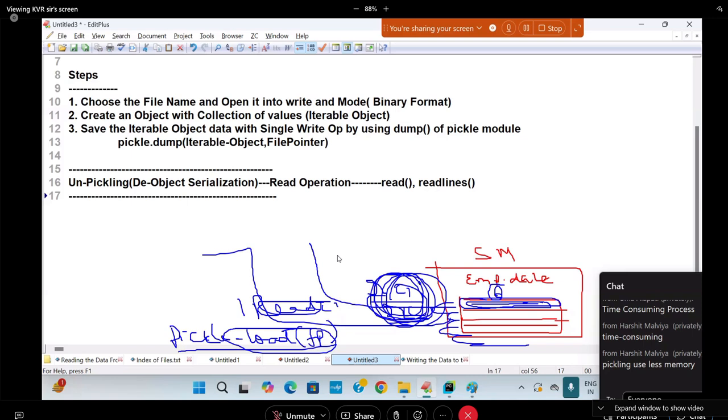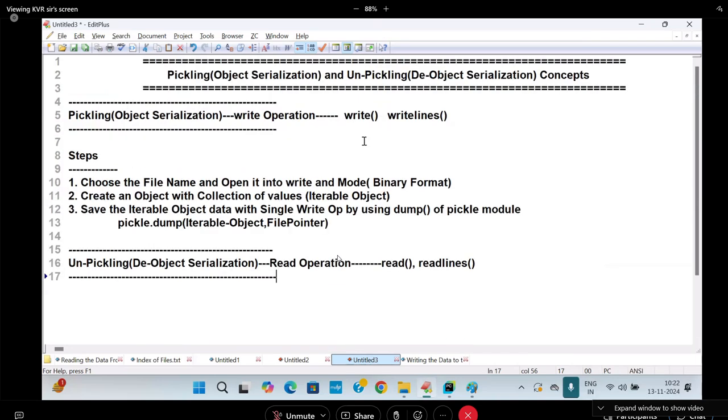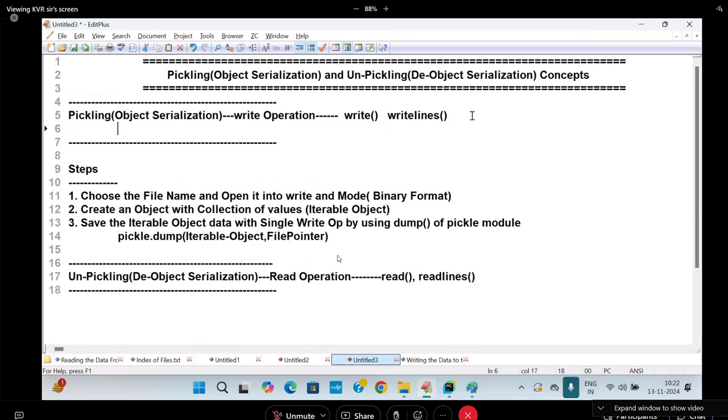You can do non-pickling also. That is known as what? Write and write lines, value by value writing. Read and read lines, value by value reading. These are time consuming operations. To save the time of reading and writing, we will go for two functions. One is pickle dot dump, of some parameters you already passed. The other is pickle dot load of FP.